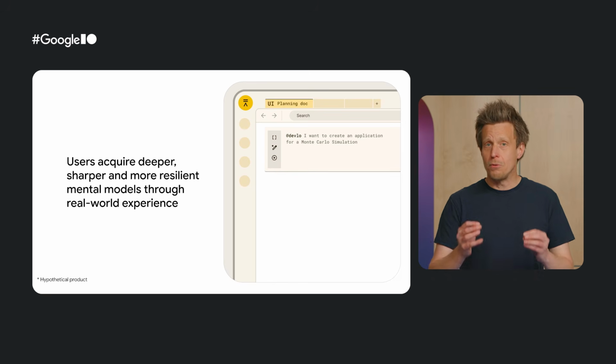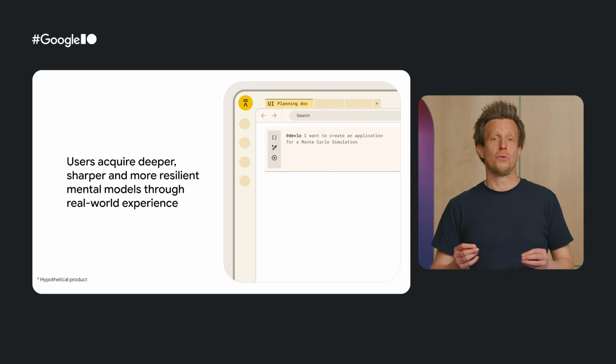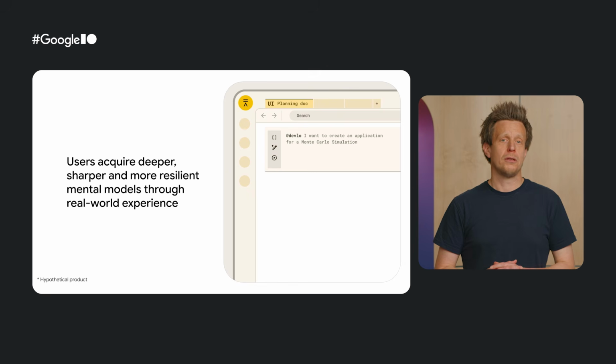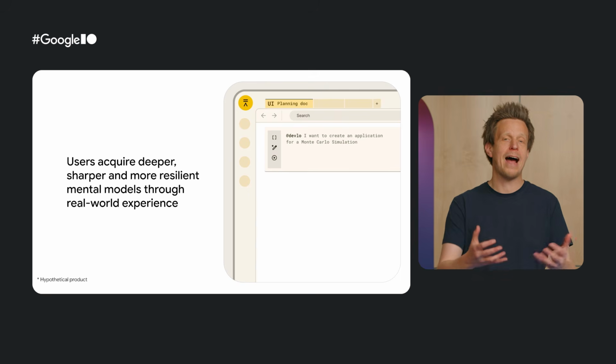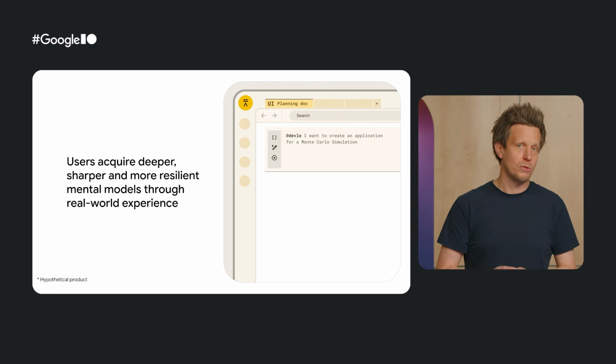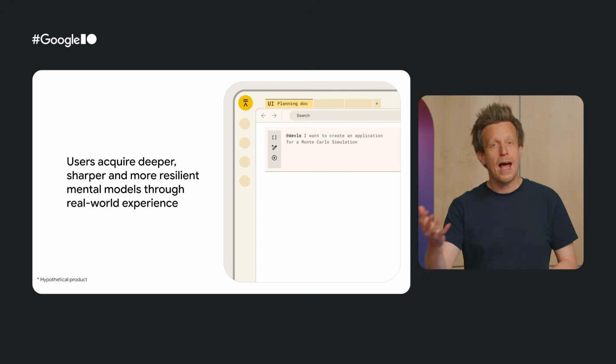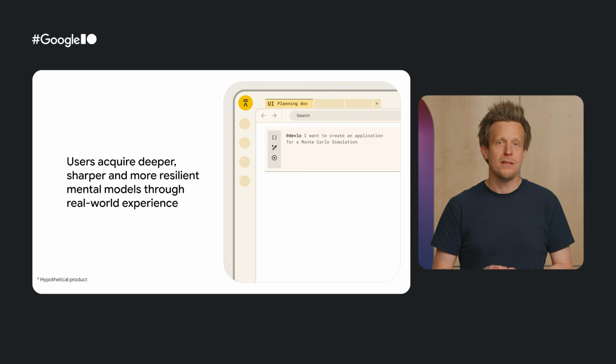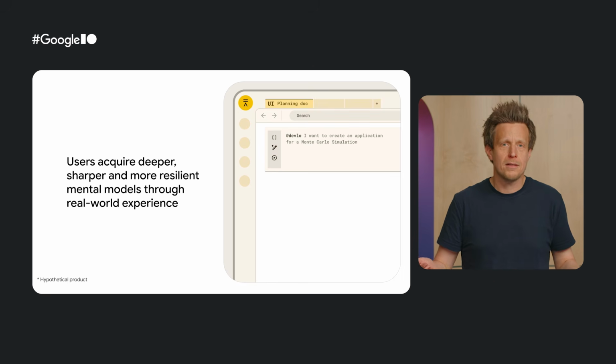Users learn deeper, more resilient mental models through real-world experience, as we saw earlier. Therefore, we need to design systems that help users form a reasonable working mental model about how a task is executed in an agentic workflow and demonstrate if the benefits clearly outweigh the cost of introducing deviations to the user's task or desired process. Consider this case, in which the user has provided an open-ended task.